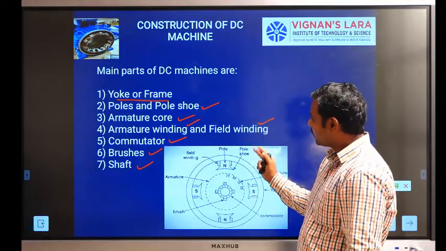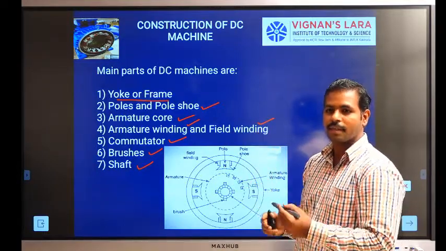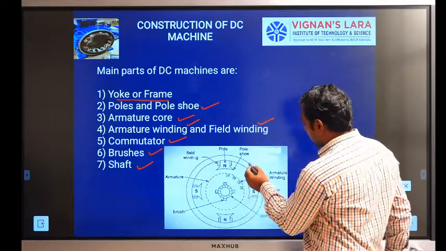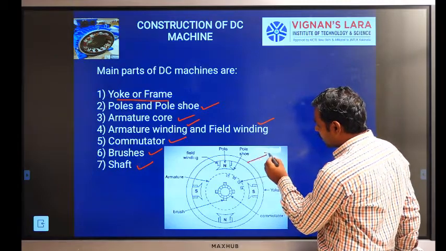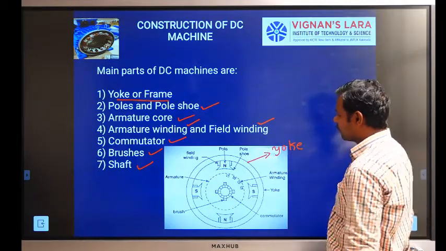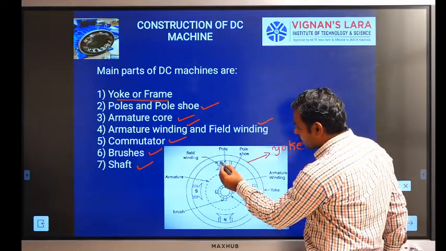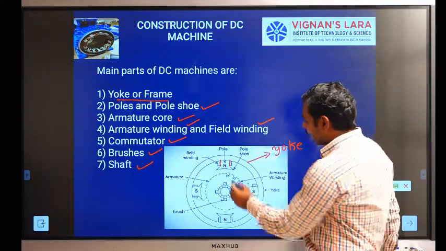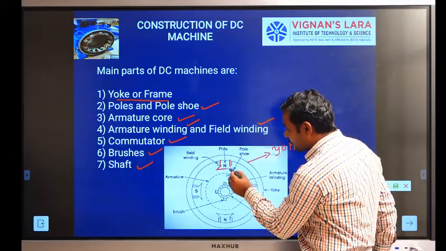These are common parameters of either a DC generator or a DC motor. The first one is the yoke. The second is the poles. The third is the pole shoe.